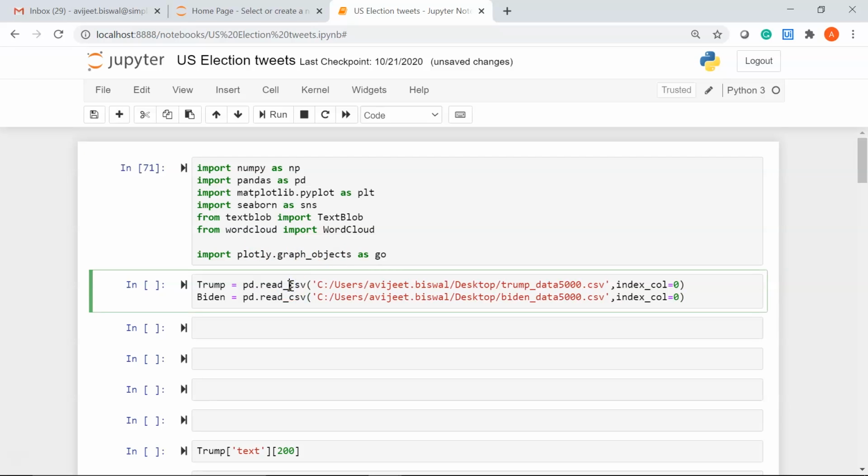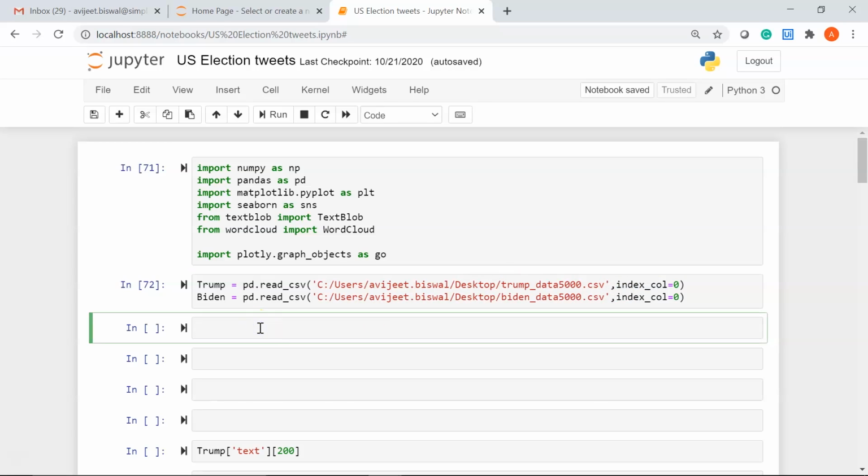In the current cell, we'll import the datasets using the read_csv function present in the Pandas library. So I have passed in my location where the data file is, so I have placed it on my desktop, and the index_col parameter refers to the columns to be used as the row labels of the data frame. Here 0 indicates that the first column will be used as row labels. Let me run it. Okay, now we have imported both the data files.